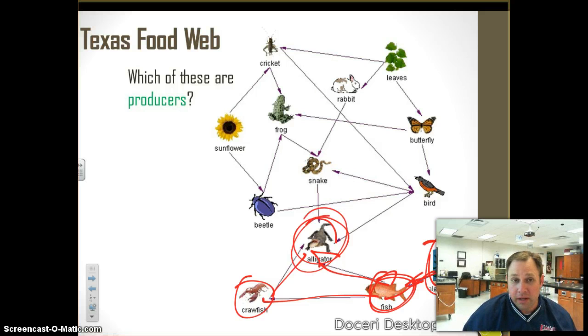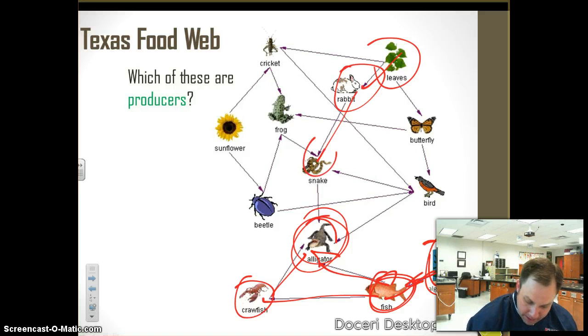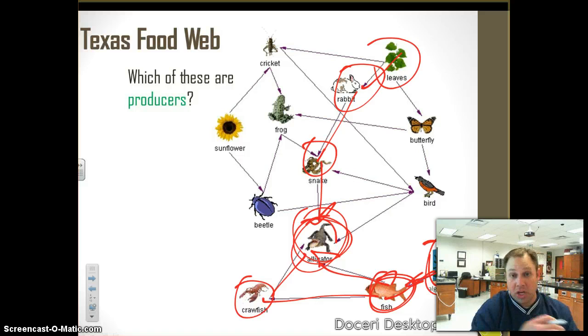So that's another food chain. And then up here at the top, I've got the leaves being eaten by the rabbit being eaten by the snake, and then the snake being eaten by the alligator. So you can start to see how I've got all these different food chains, but when they start to cross over and start to intermix, it becomes a food web.